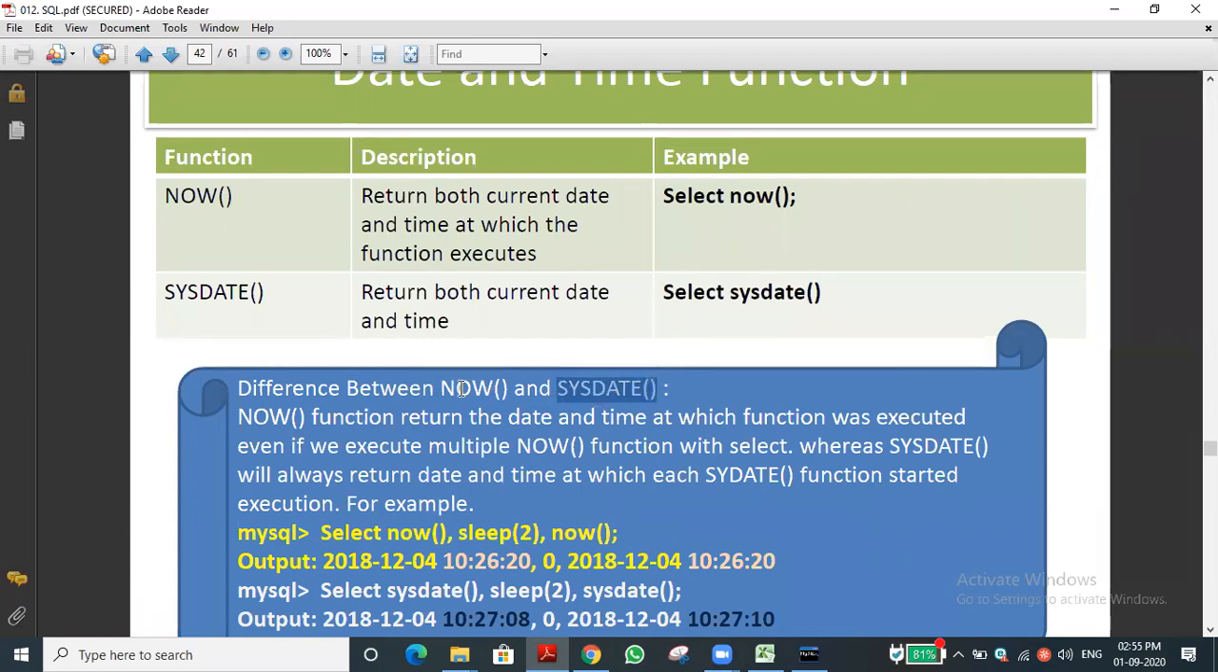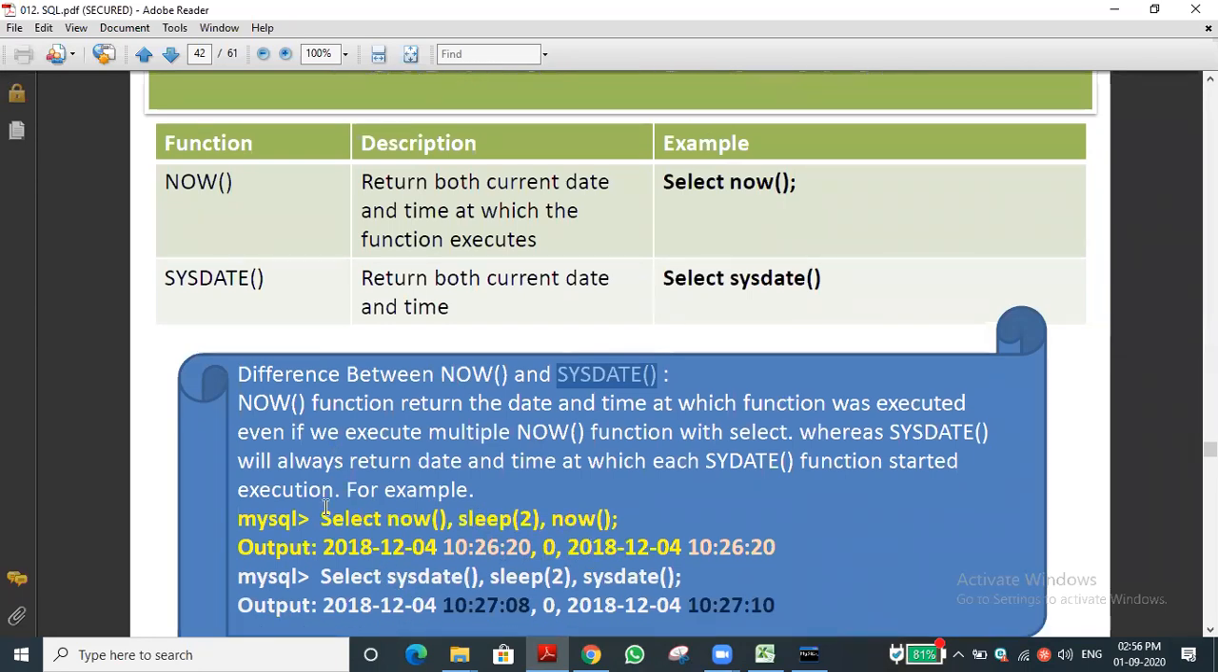For example, in a single minute, if you execute the now function two times, it will give the static value. But sysdate will tell the current time. You can see this: select now, sleep 2, then select now again. After that it displays the same value. Note the time, that is very important: 10:26, 10 hours 26 minutes 20 seconds. After 2 seconds also it is displaying 10 hours 26 minutes 20 seconds only.